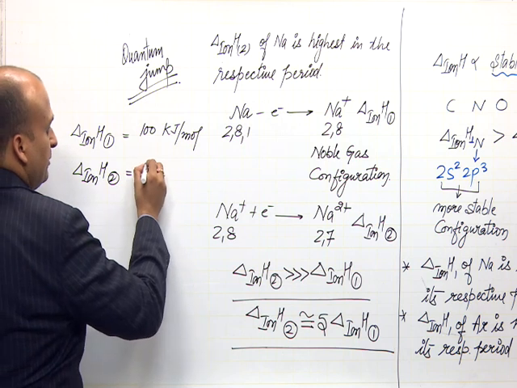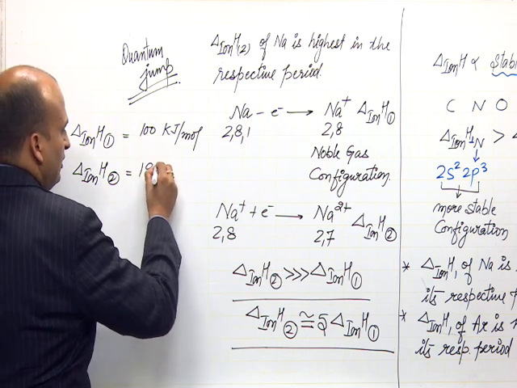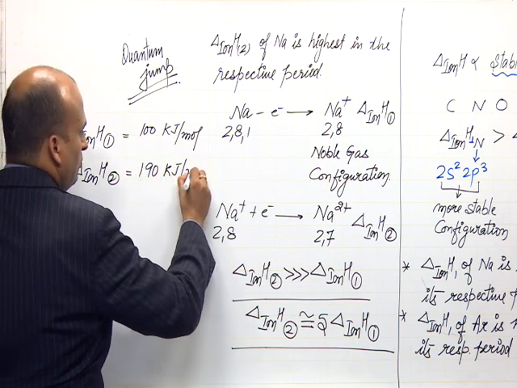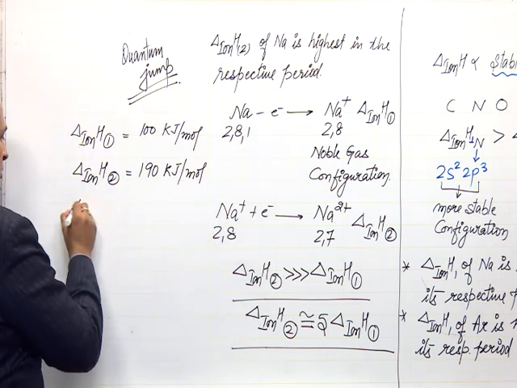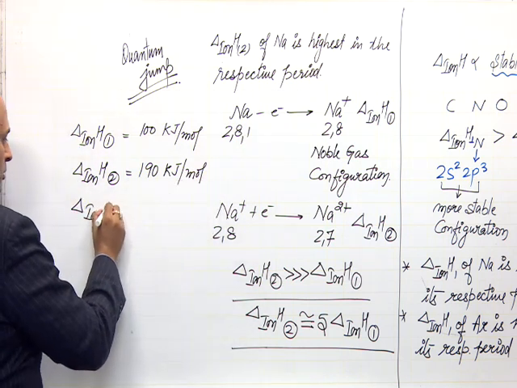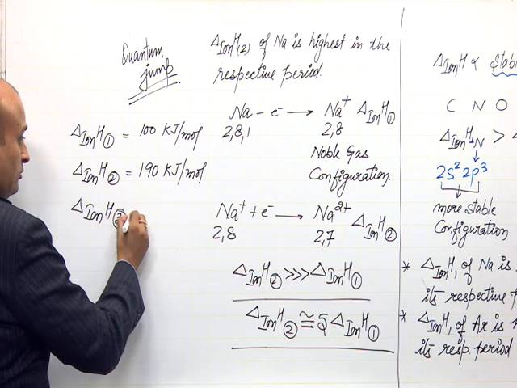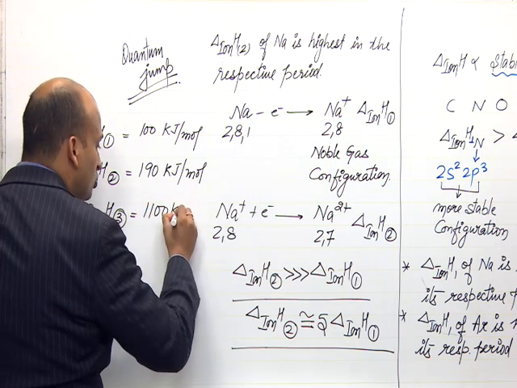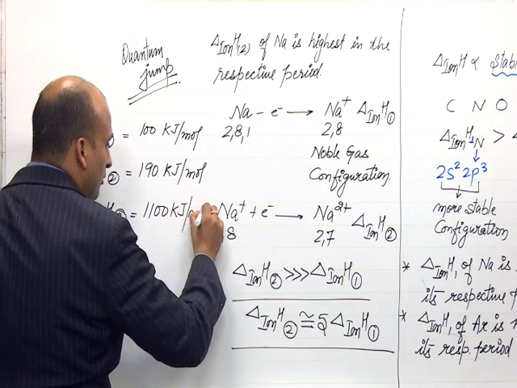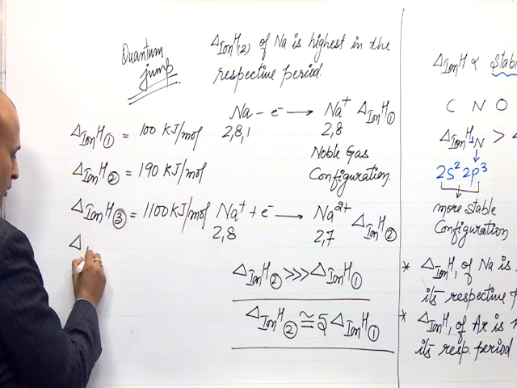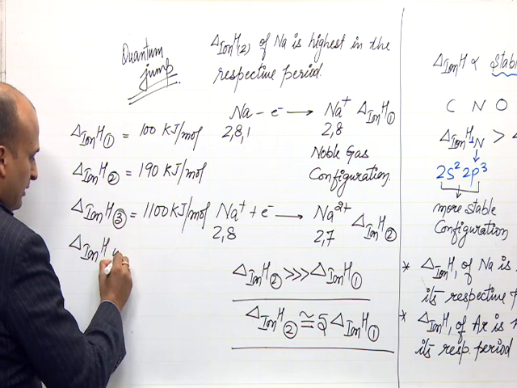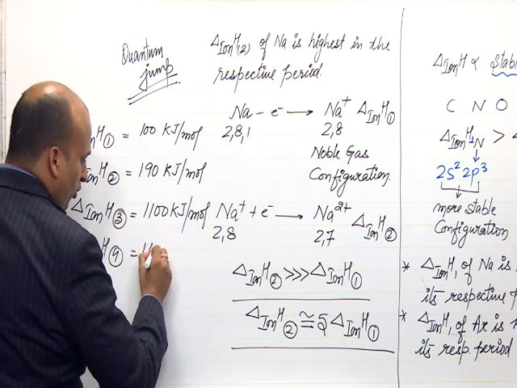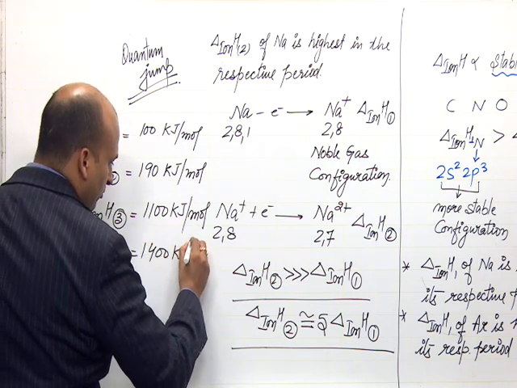The second is suppose 190 kilojoule per mole. The third one is 1100 kilojoule per mole. The fourth one is 1400 kilojoule per mole.